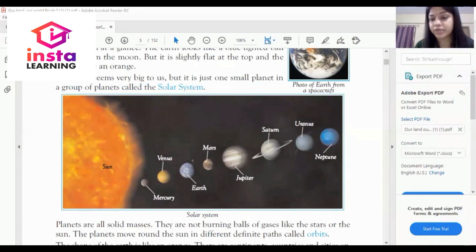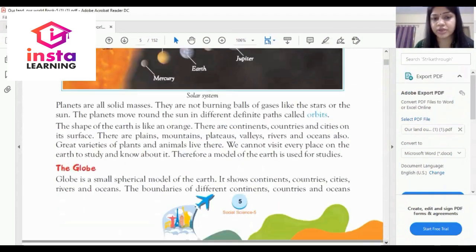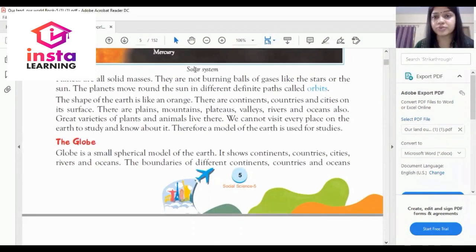So dear student, let's move ahead in the chapter. As I am highlighting, planets are all solid masses. They are non-burning balls of gases, unlike the stars or the sun. The planets move round the sun.